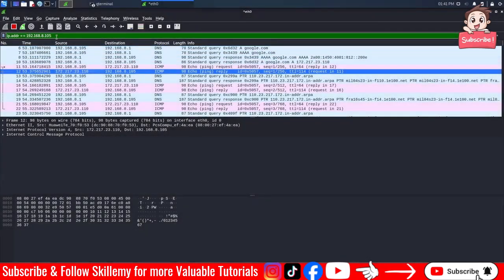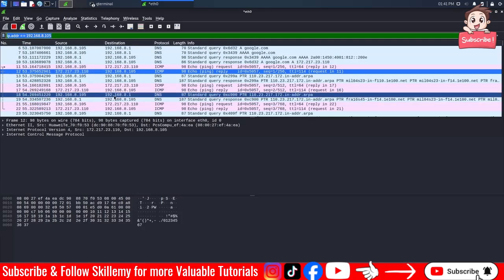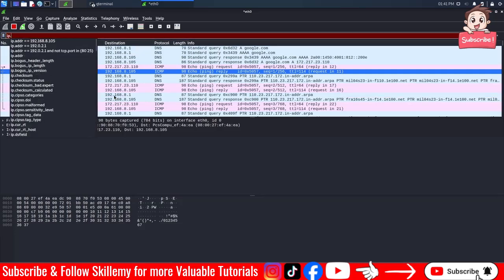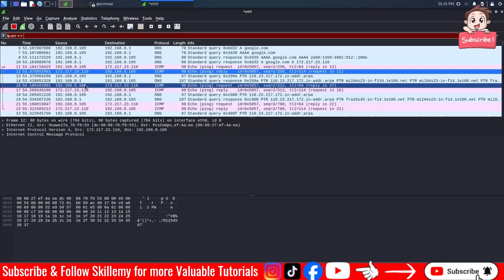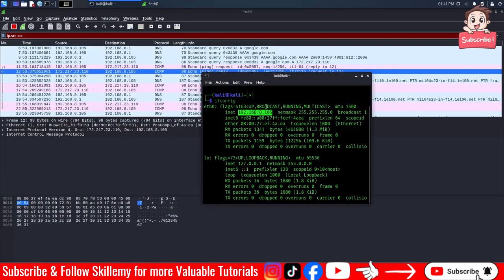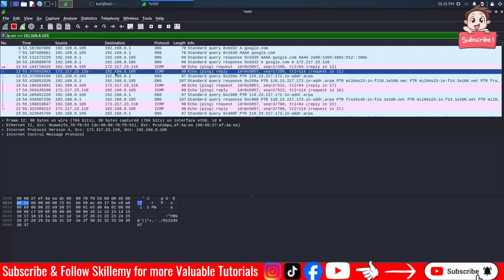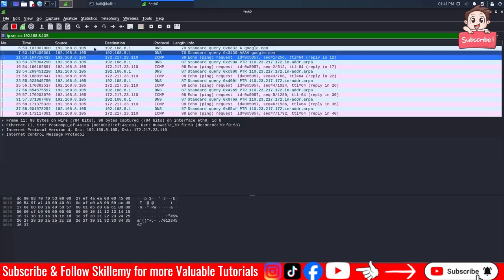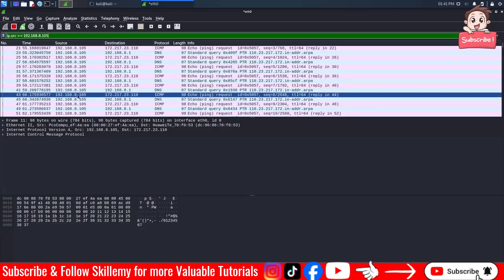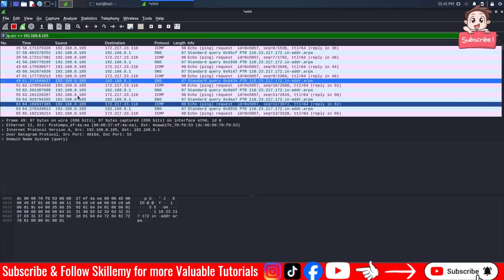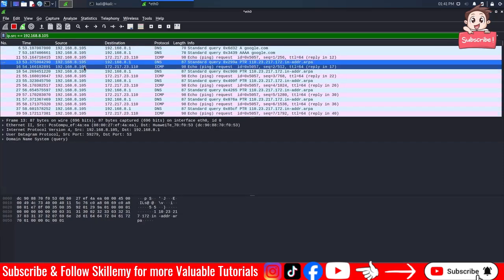Now we want to show the source to be this IP address only, which means that the IP address must be coming from us. So ip.src, as simple as that. ip.src equals, now put the IP address, which in my case is here. Put it here and press enter. You can see from the source column that all of the packets have this IP address, which means it starts capturing these packets.